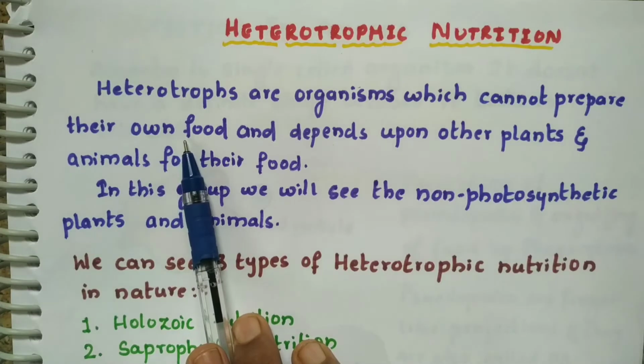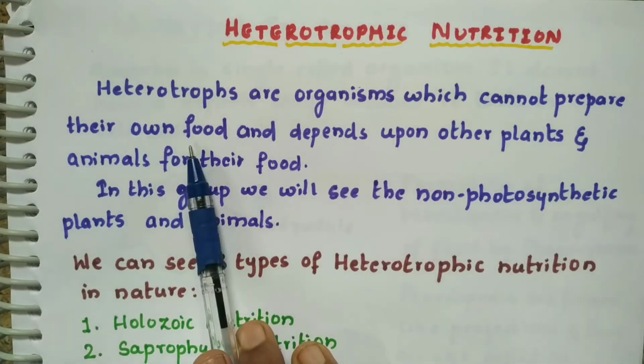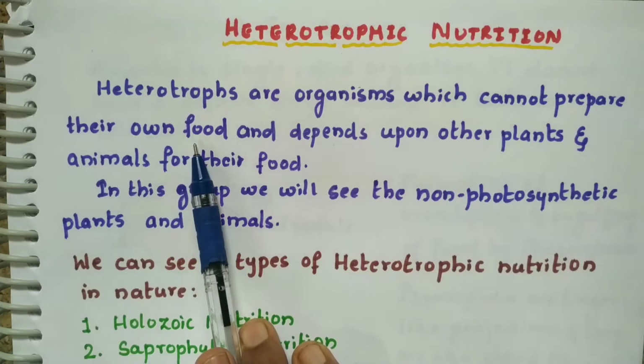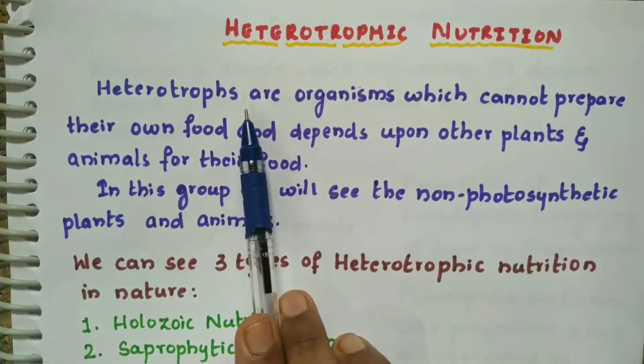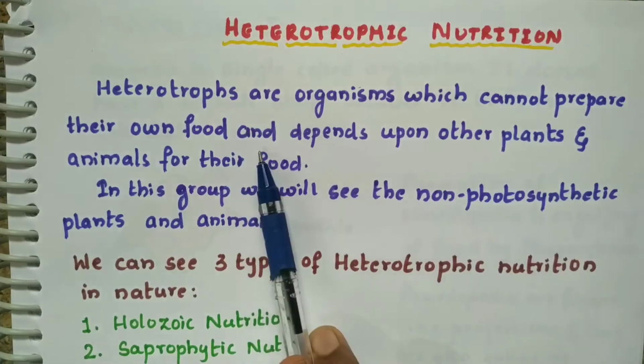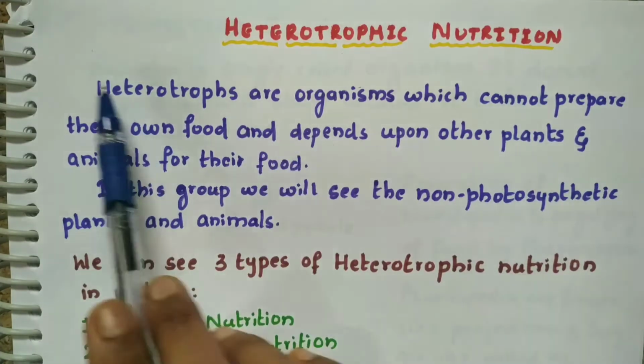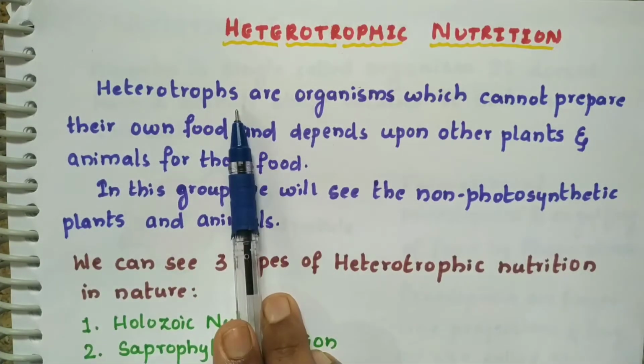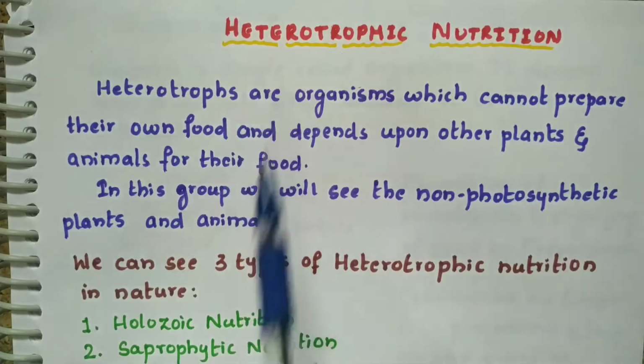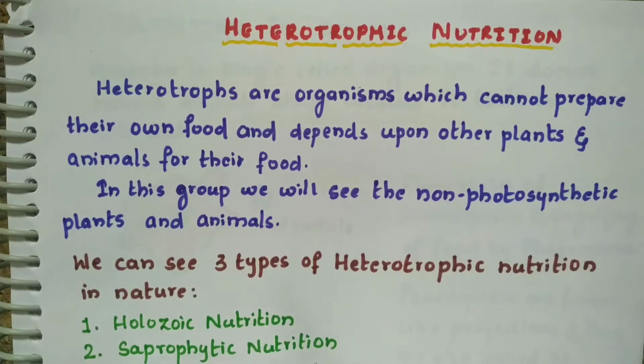But the heterotrophs like me, you and other animals cannot absorb the sunlight. That's why we are heterotrophs. We cannot prepare our own food. That's why we depend on autotrophs. So in this group, we will see non-photosynthetic plants and animals.